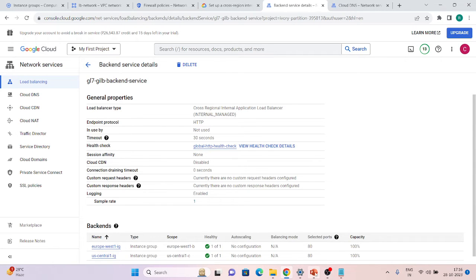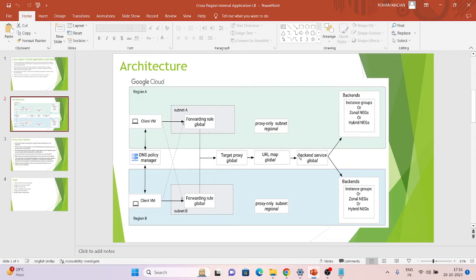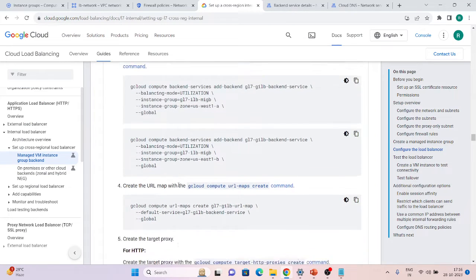If you go back to our slide, we can see we have just configured this one. Going backward, as you can see, we first created the backends, then we created the global backend service. Now we have to create a URL map. So let's go back to that and see what the command for that is.